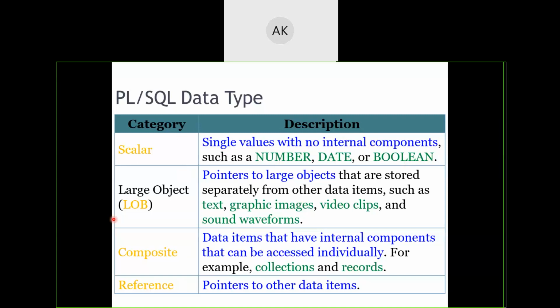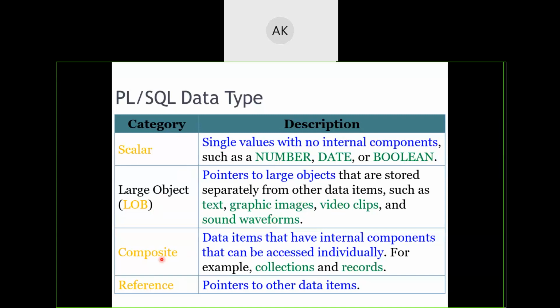For large objects, we can have, for example, text, which can contain a huge amount of textual character-based data, or we can have graphic images, which are in terms of binary number values. The binary number represents what type of pixel color combination it will contain. It may contain video clips, or audio clips, sound waveforms.